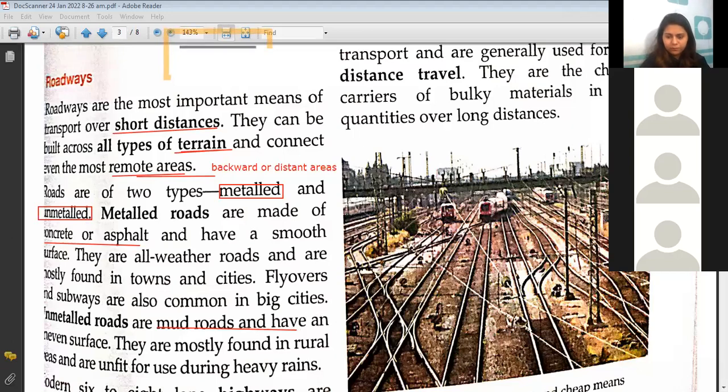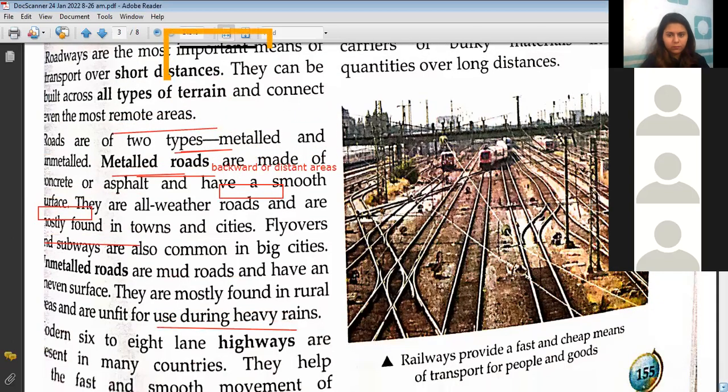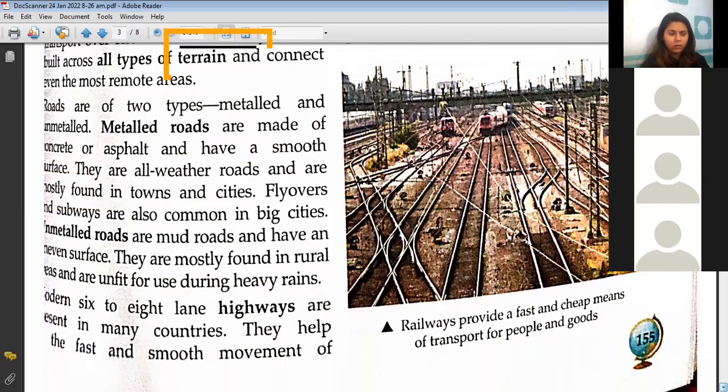Is it clear till here? Any doubts till here, children? No, ma'am. Good. Children, the things which I underline and highlight, I request you also to do the same in your notebook. Right? So, today, 6 to 8 lane highways are present in many countries.